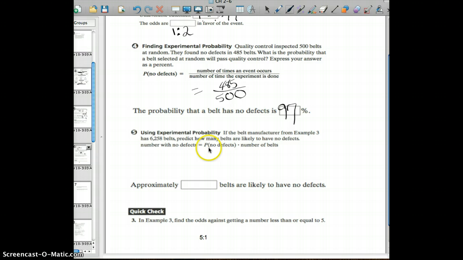So we can take the probability of no defects, which is 0.97, and multiply it by the number of belts that they made total, which is 6,258. That should give us approximately the number of belts with no defect.